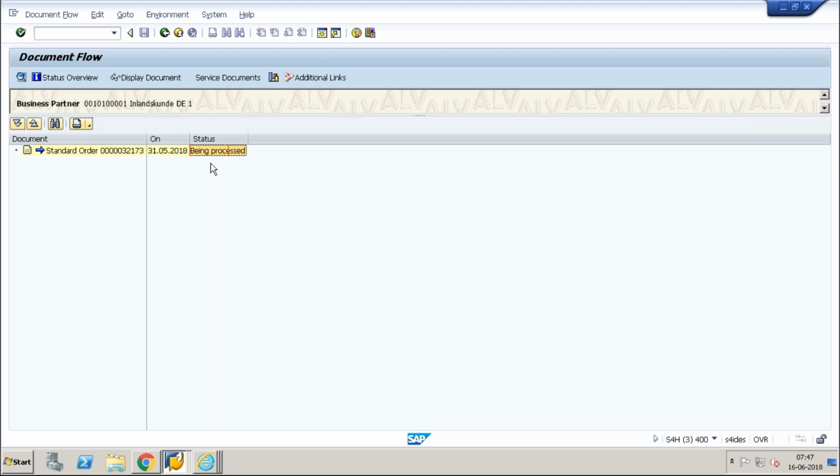But I do have some transactions in which I want to see my supplementary statuses. Say for example, I have a being processed and I have a completed. From being processed to completed, I don't have any system status. Either I can say the sales order is being processed, but there is no billing document, but then the billing document is created.